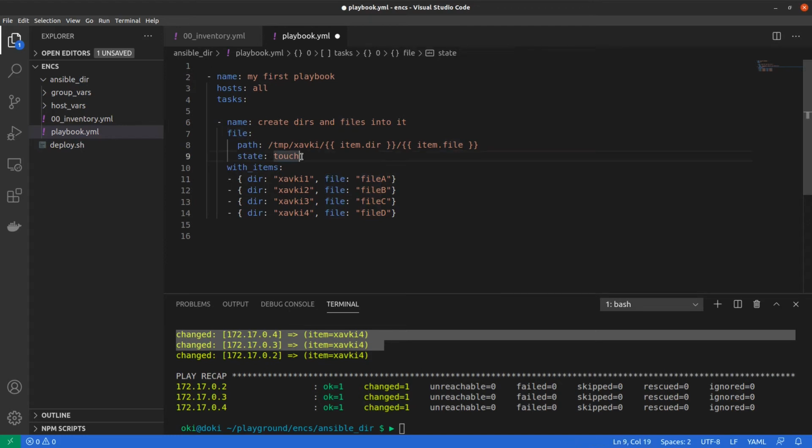We do a touch to create, for an item with dir, and this dir is in /tmp/xavkey, and in our case, for the first dictionary, we create a directory because we want to use recursive.